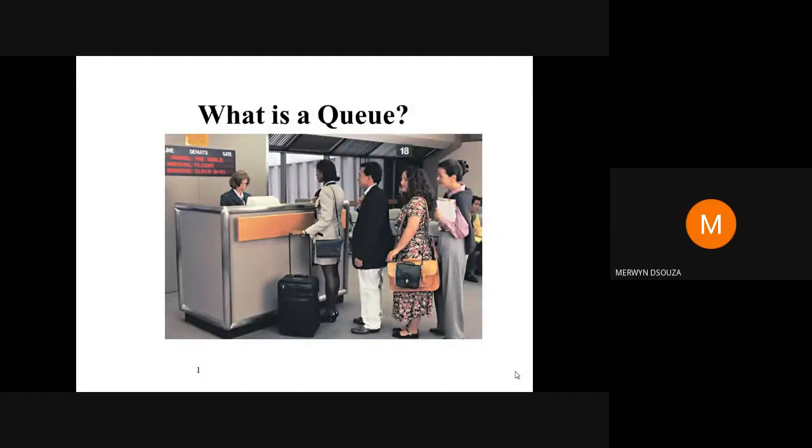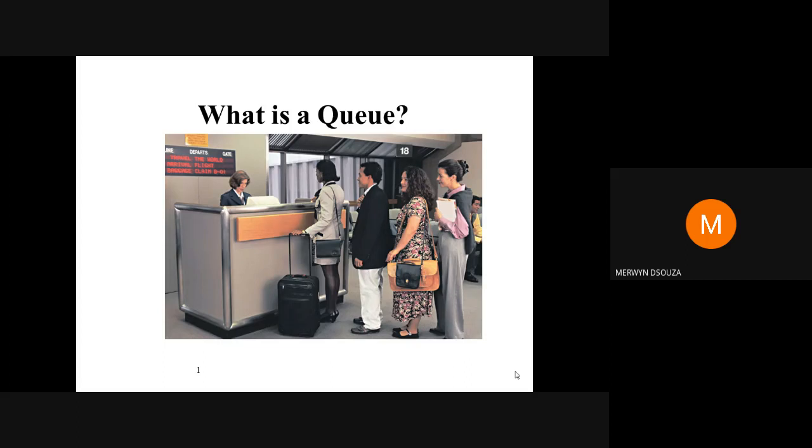So good morning, students. Today we are going to study a data structure known as queue. We have always seen throughout our lives what a queue is. There's an example of a queue in the picture that has been shown to you. People are standing in front of a travel counter in a queue. This is what we have known a queue for throughout our lives.